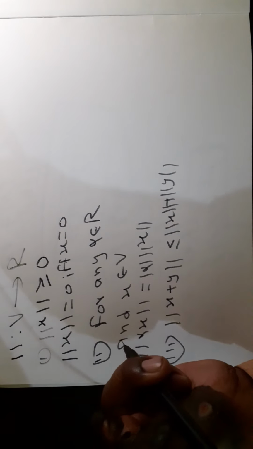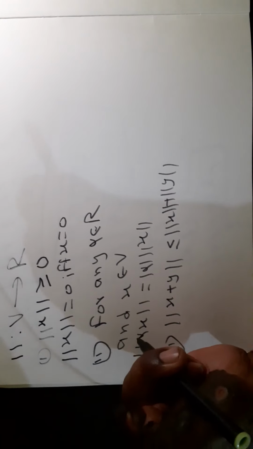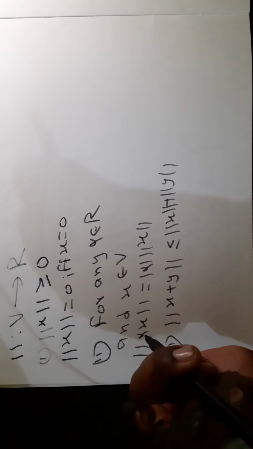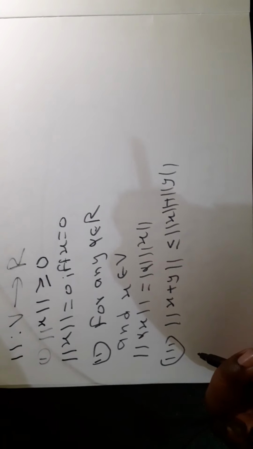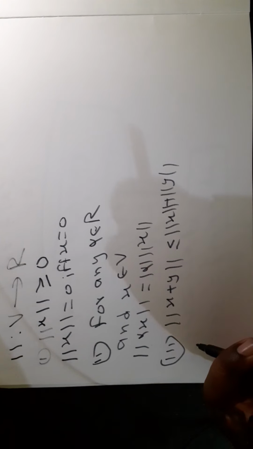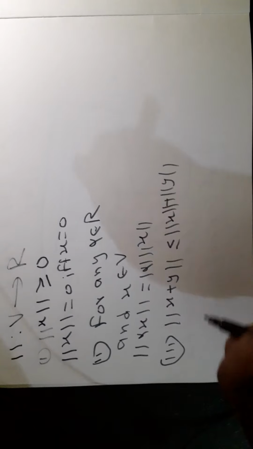Number two, for any alpha belonging to R and x belonging to vector space V, norm of alpha x is equal to mod of alpha times norm x. And property 3, norm of x plus y is less than or equal to norm x plus norm y.